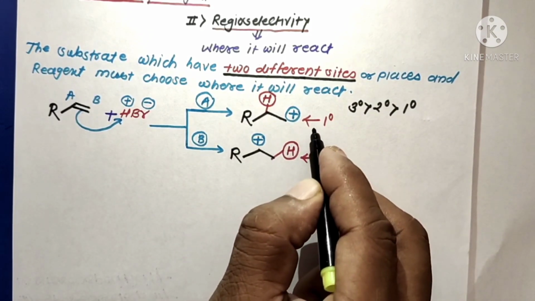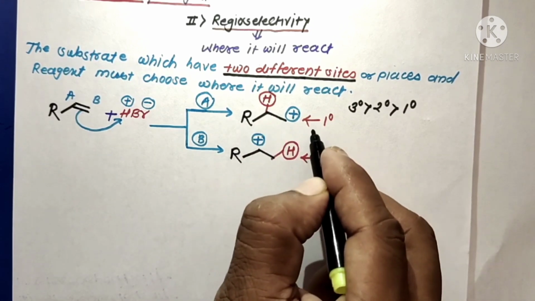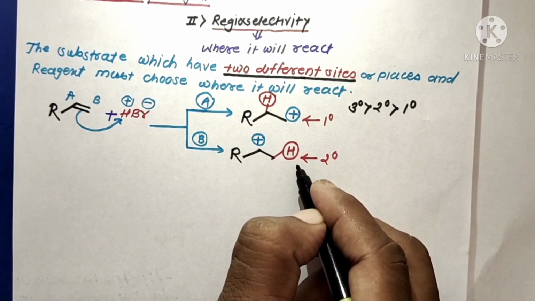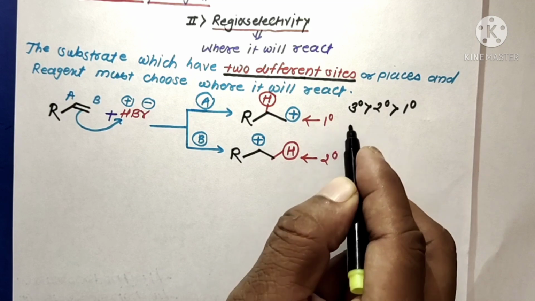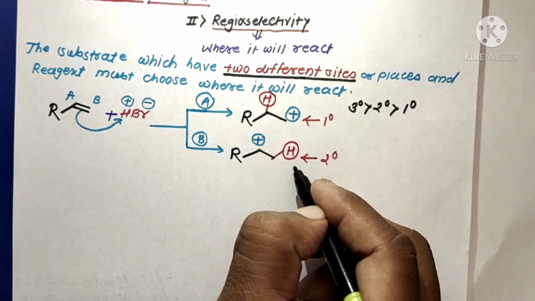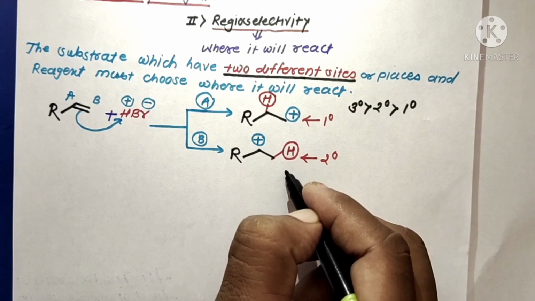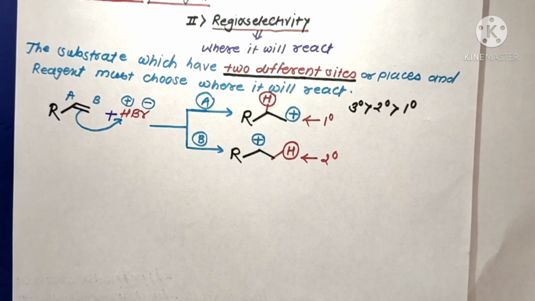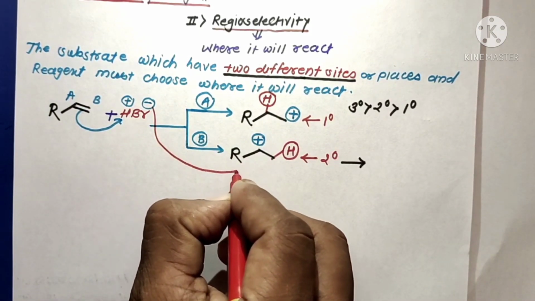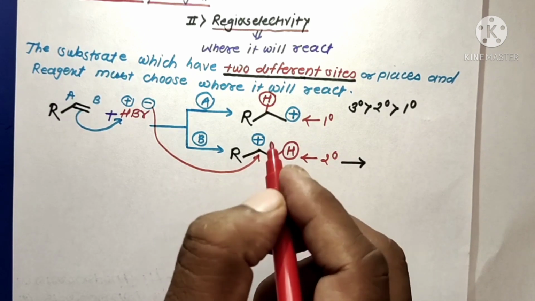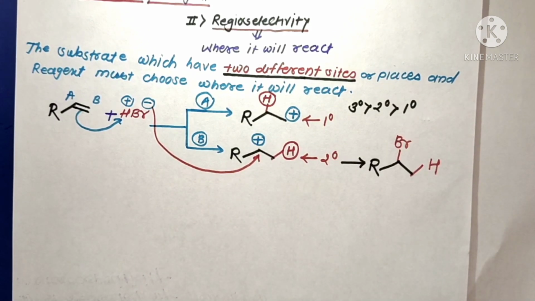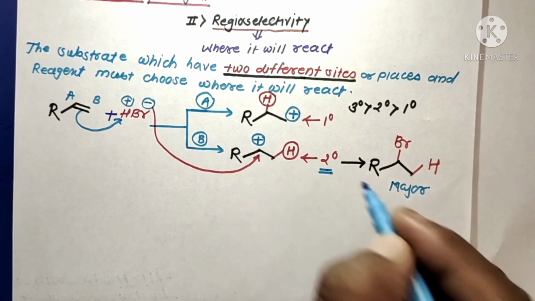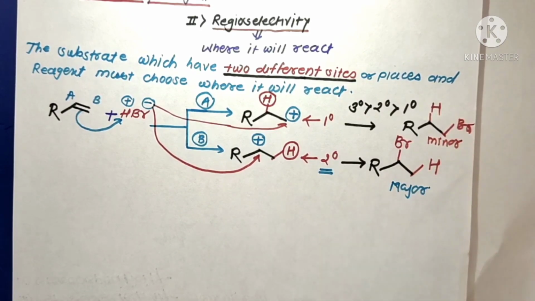Here there are two types of carbocations. In the first case there is formation of a primary carbocation, and in the second case there is formation of a secondary carbocation. Therefore, as per stability order, the secondary is more stable and gives the major product compared to the primary carbocation. Therefore the Br minus ion reacts on the more stable secondary carbocation to form the major product, and the primary gives the minor product.